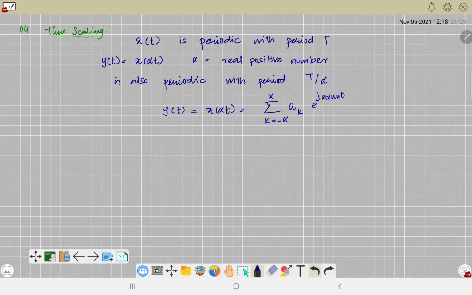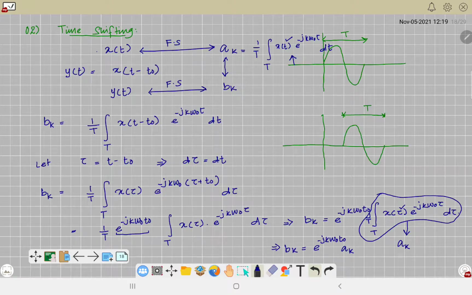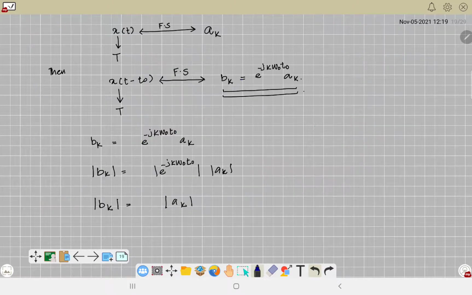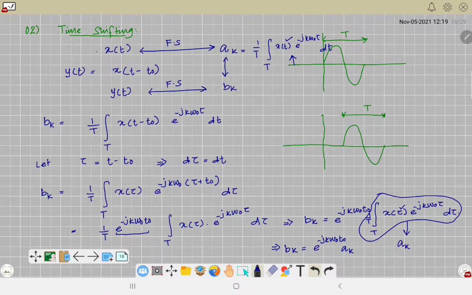So the thing is that it turns out that your Fourier coefficient still is a of k. Fine. So the Fourier coefficients have not changed, but the Fourier series representation as a whole has changed because of the change in the fundamental frequency. Fine. It's quite interesting. If I try to generalize it, your two basic operations, time shifting and time reversal, don't change your time period. They keep the time period constant, which obviously means your fundamental frequency also remains the same. It doesn't vary.